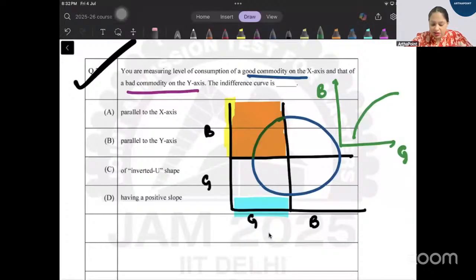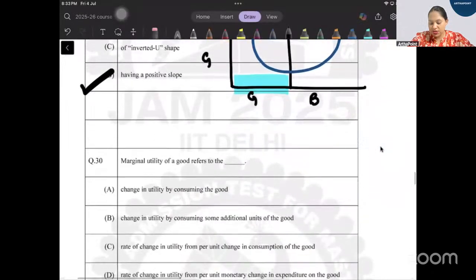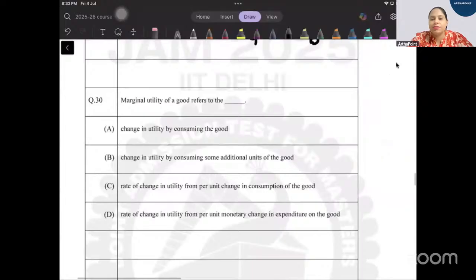It is not an inverted U shape. It is not like this, it is like this. So C cannot be correct. It is not an inversion of a U shape. So we can go ahead and say that the correct answer would be D. It has a positive slope. That's the answer to this question. Again, a 2 marks question, very, very easy. Okay, come to the next question. Try to answer this question. Question number 30.